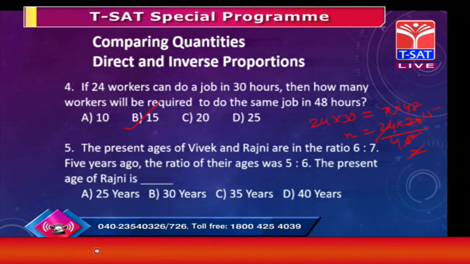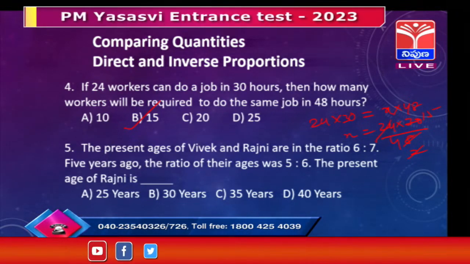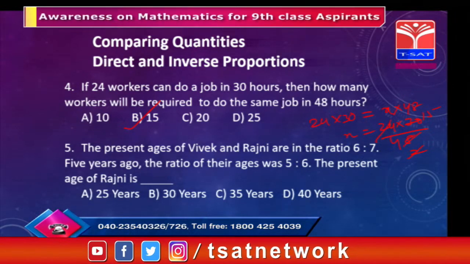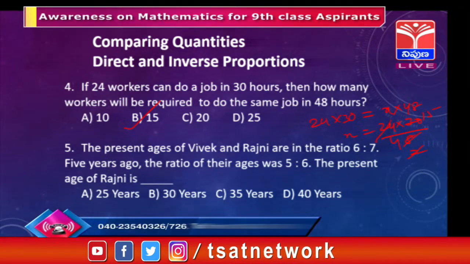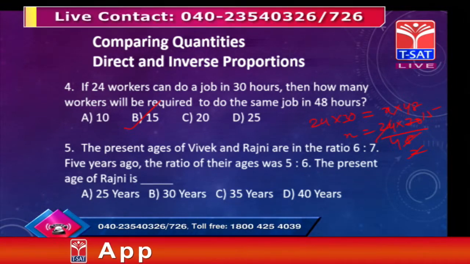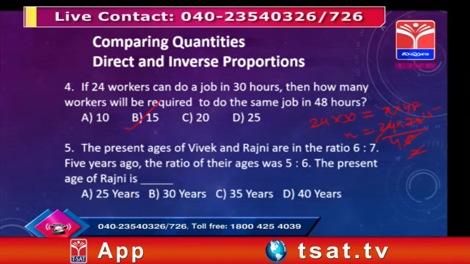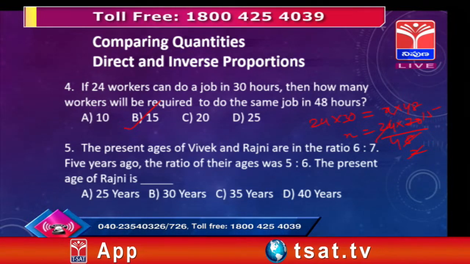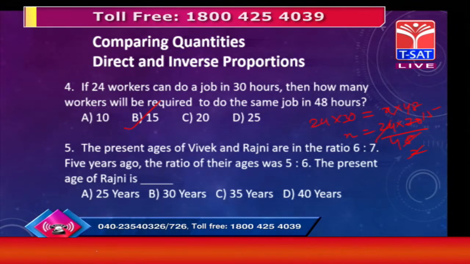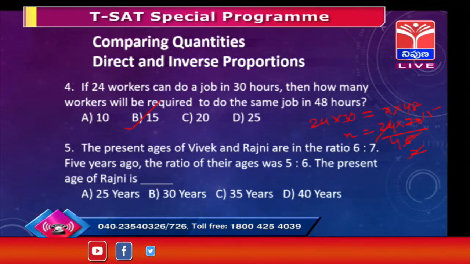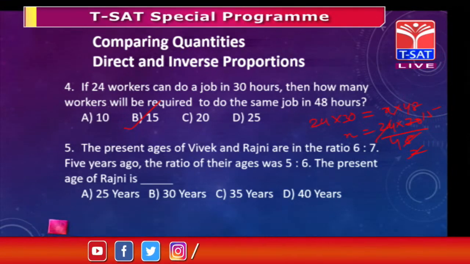Because in this kind of problem, one point is very important, that is assuming their ages first. They have given that the present ages are in the ratio 6:7. For simplification, or to make the problem much easier, you can simply take them as 6x and 7x. Yeah, that's good.